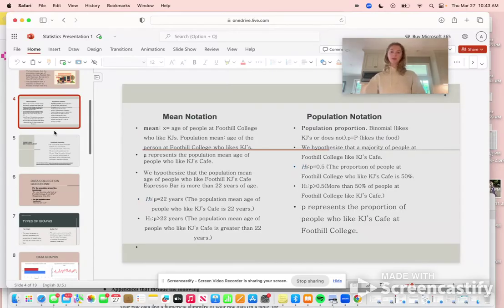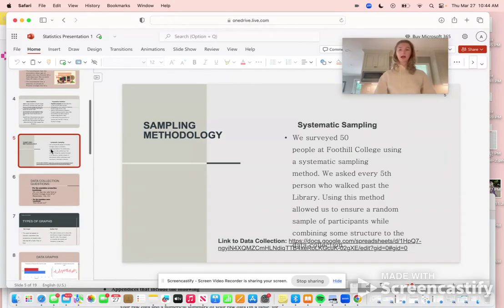KJ's is 50%. And our alternate was p is greater than 0.5, meaning that more than 50% of people at Foothill College like KJ's Cafe. So p represents the proportion of people who like KJ's Cafe at Foothill College. Now on to the next slide, sampling methodology.